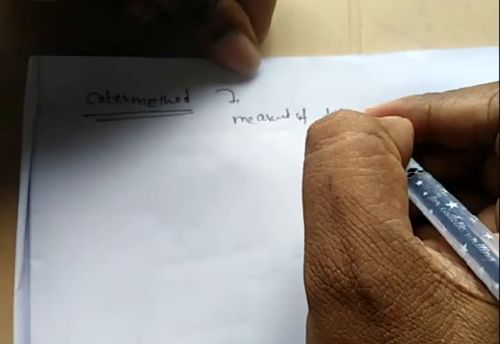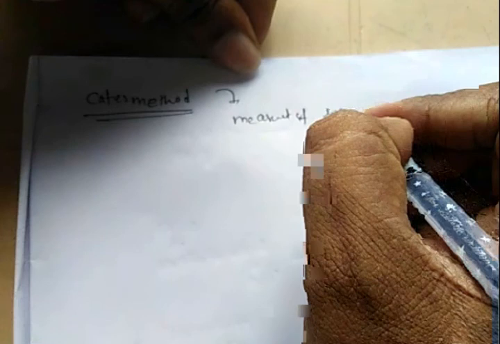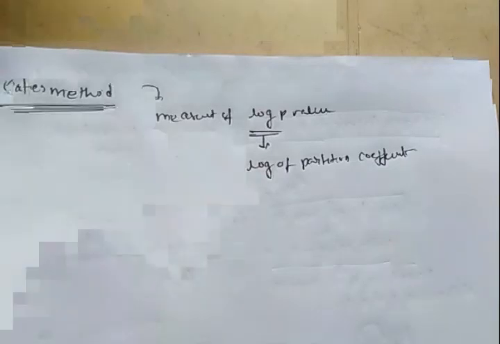The next method is Kate's method. Kate's method is based upon measurement of the log P value.